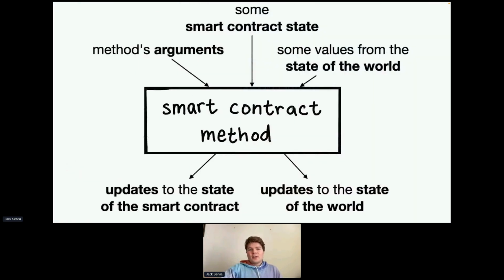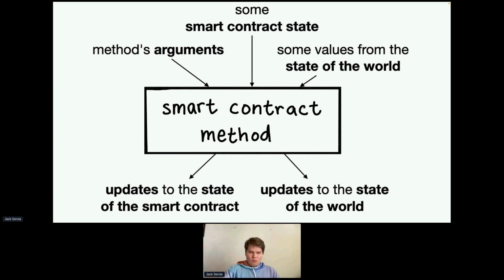And so here's kind of what this looks like. We have the smart contract method, and this is sort of a superset of this zero knowledge proof program idea. We have a zero knowledge proof program where we've defined some of the functionality and the logic ourselves, and then we have some other logic that handles things like how this smart contract interacts with the state of the world and the state of other smart contracts.